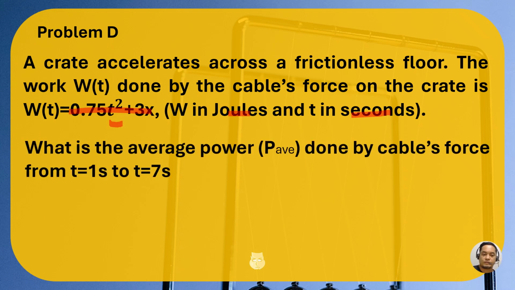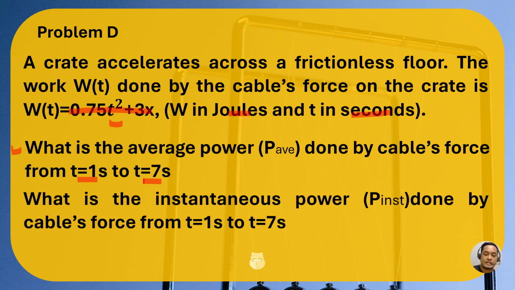In order for us to calculate this, the first task we have is: what is the average power done by the cable's force from 1 second to 7 seconds? We need to get the average power. And what is the instantaneous power, or P-inst, done by the cable's force from 1 second and 7 seconds?